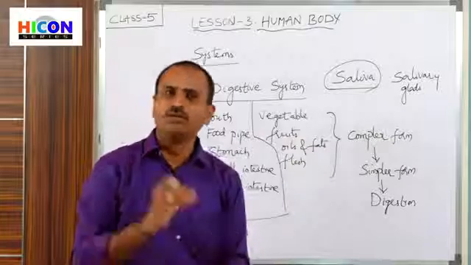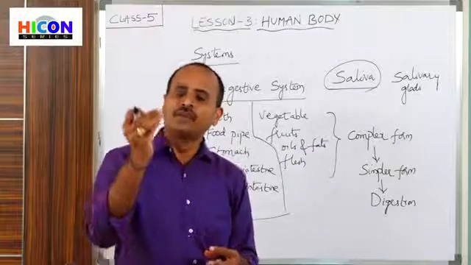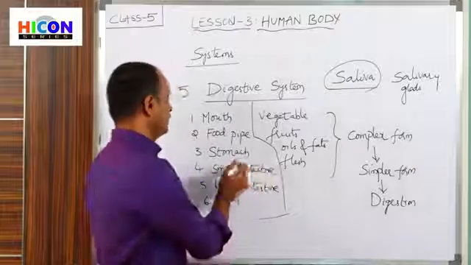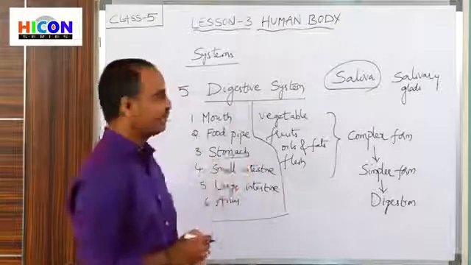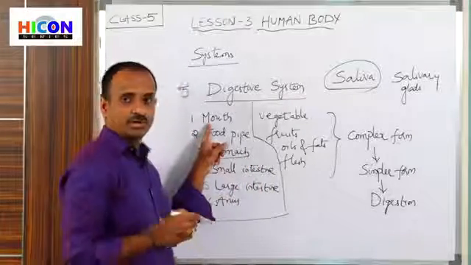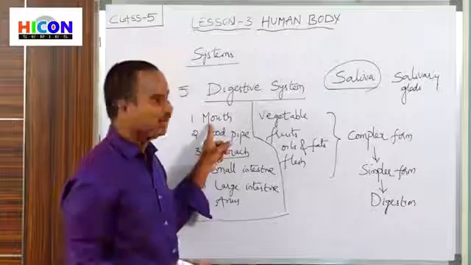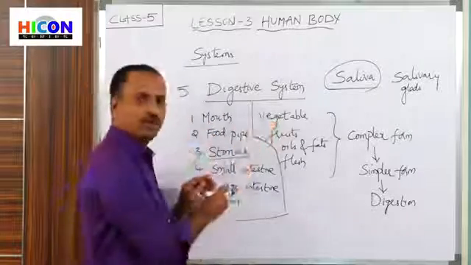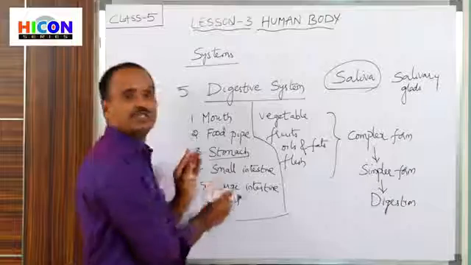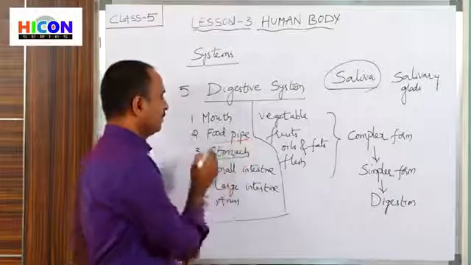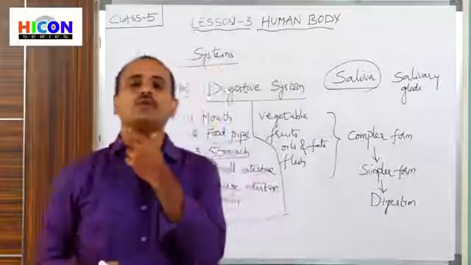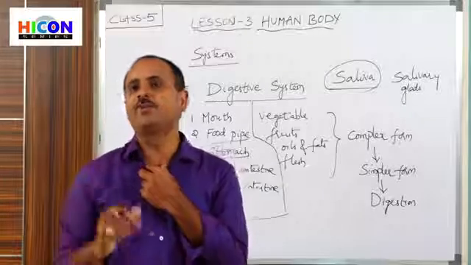And from the mouth, the food gradually comes into the stomach. That is the third part, the stomach. So in the first part, the mouth, we chew the food, and there the food mixes with saliva. And from the mouth, it reaches the stomach through the food pipe. Children, this is called the food pipe, and there are two pipes, the wind pipe and the food pipe.